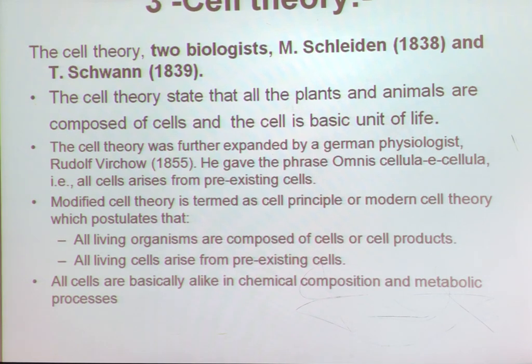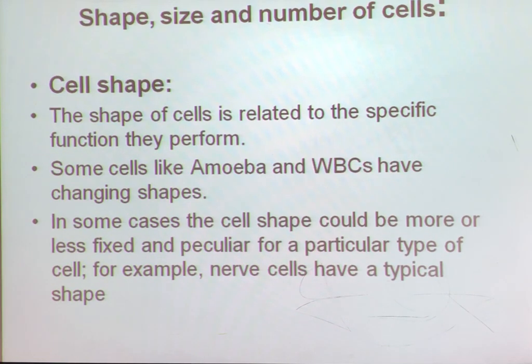Now, we will see cell shape, size and number. We know cell shape. Cells generally have a round, spherical, spindle shape or are elongated. Some cells like amoeba, which is unicellular, and WBC in human beings do not have a fixed shape. They have an irregular shape and change their shape continuously.